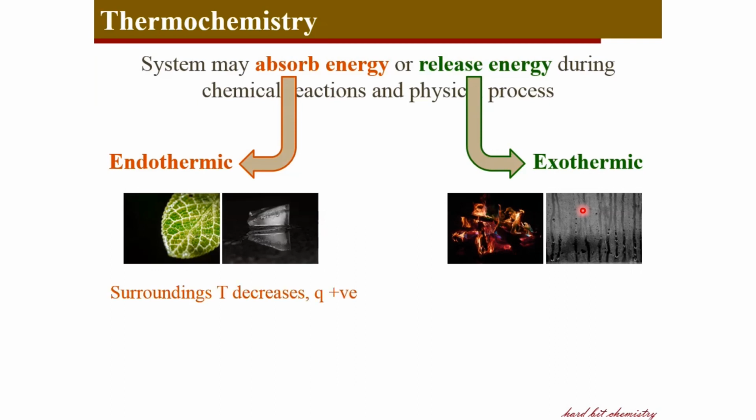During an endothermic process, energy is taken into the system. That means the surroundings lose their energy or heat to the system, so the surrounding temperature decreases. Therefore, in endothermic processes the heat is positive, whereas in exothermic processes heat is liberated outward to the surroundings, and therefore the surroundings temperature increases and the system loses its heat. Therefore the heat associated in exothermic processes is negative. So enthalpy change during an endothermic process is positive, whereas enthalpy change during an exothermic process is negative.